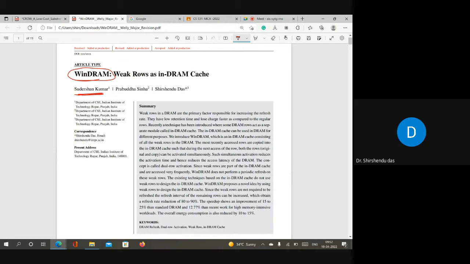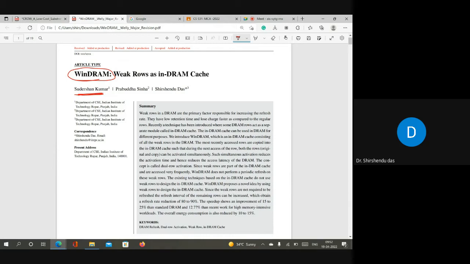Also, since this paper is not published yet, it is under minor revision. We received a minor revision just last week, so it will take one or two weeks more to publish the paper. At this moment I am not sharing this paper with you. If anyone is interested, let me know and I'll share it, because I will not consider this paper part of the syllabus of this course.